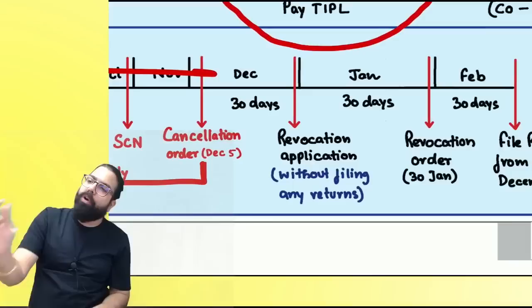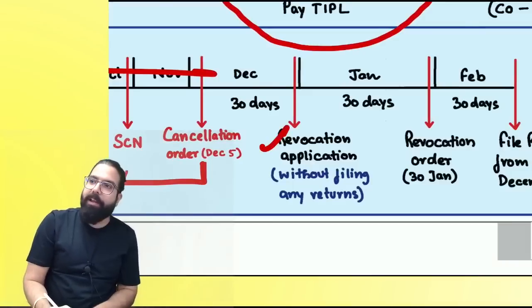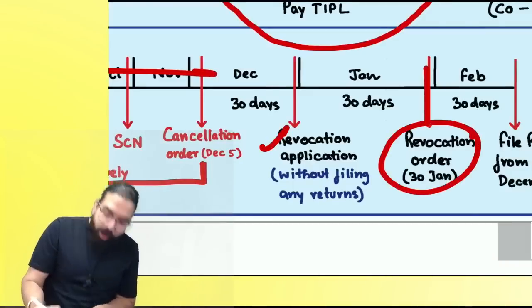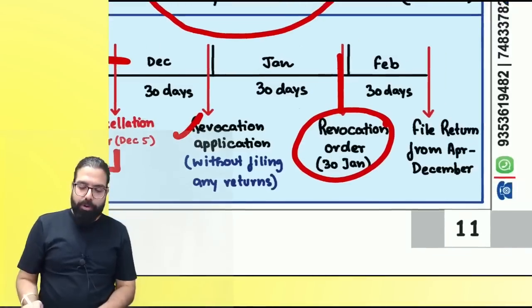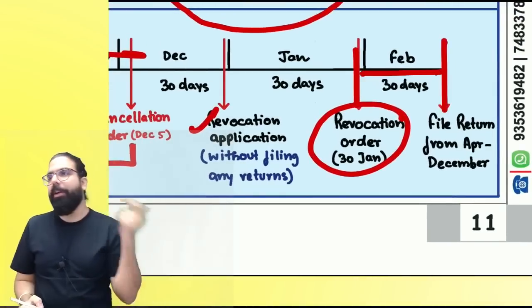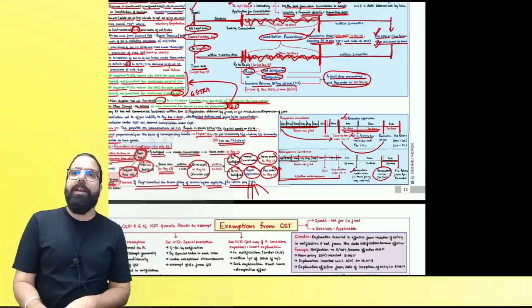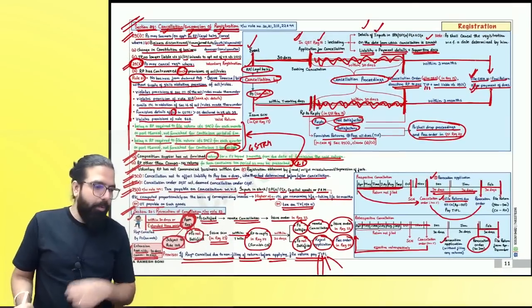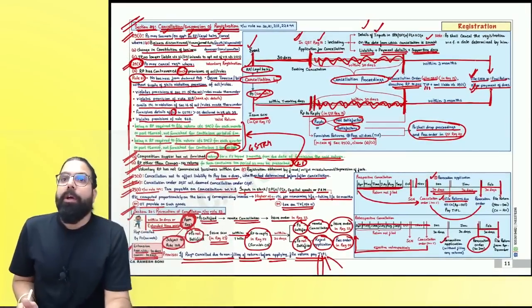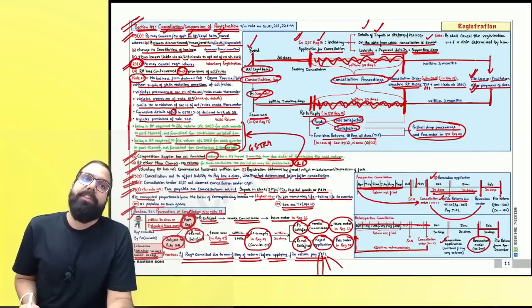Then the officer is telling, okay, do one thing. File a revocation application. We will give you a revocation order. Then, till the revocation order, whatever returns are due, you have to go ahead and file within the next 30 days. Are we clear, everyone? Congratulations, people. We are done with your registration chapter.